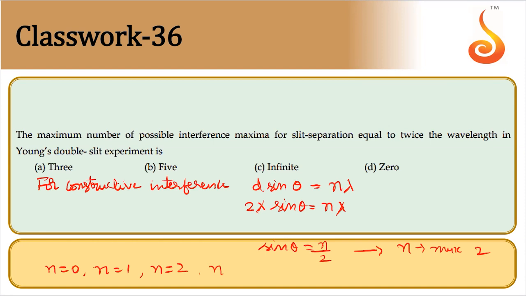Then n equal to minus 1, n equal to minus 2. So totally, how many are possible? 1, 2, 3, 4, 5. So only 5 maxima are possible. See, n equal to 1 is above the central fringe, n equal to minus 1 will be below it.